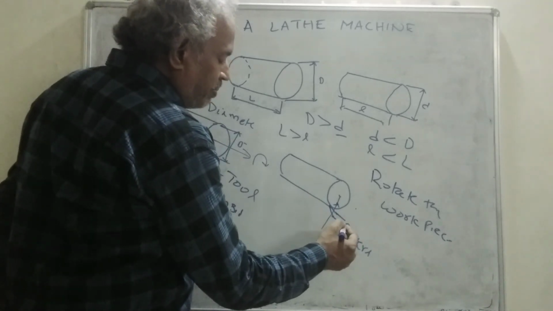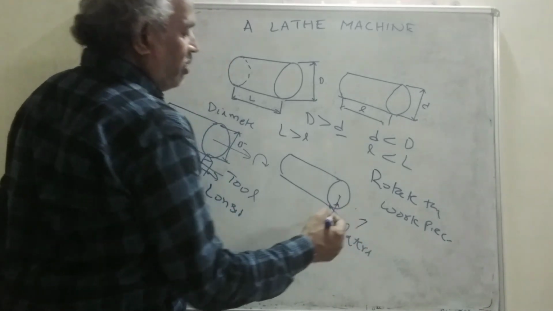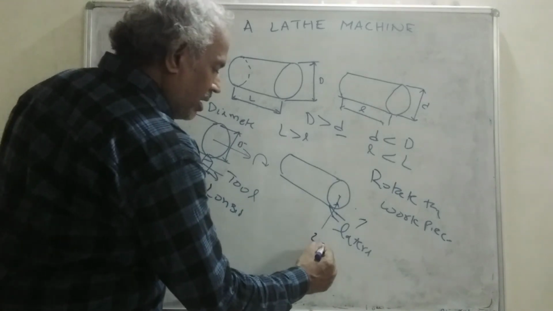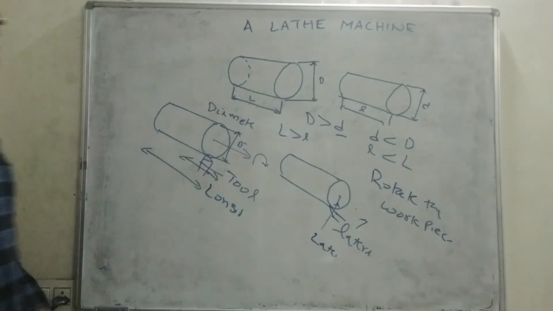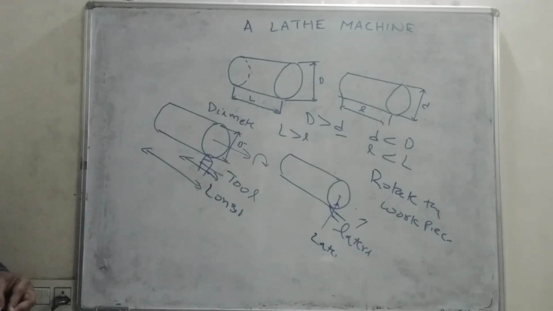The tool must be moved laterally, and material must be removed. Here, lateral provision. Let us see how these two functions are incorporated in the machine tool.